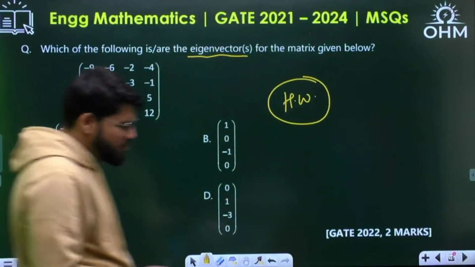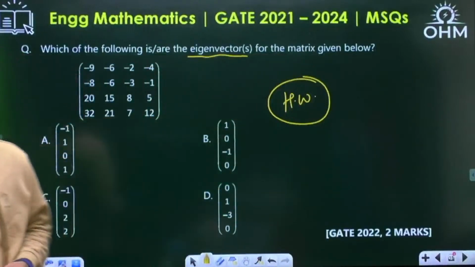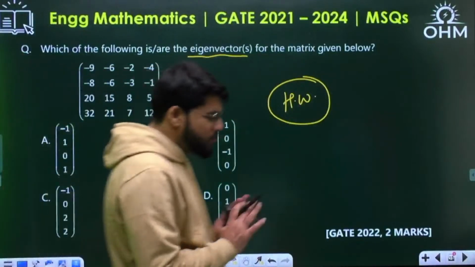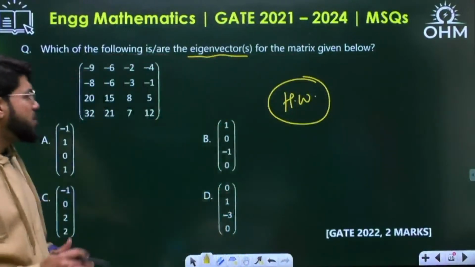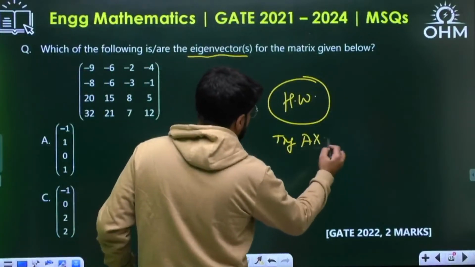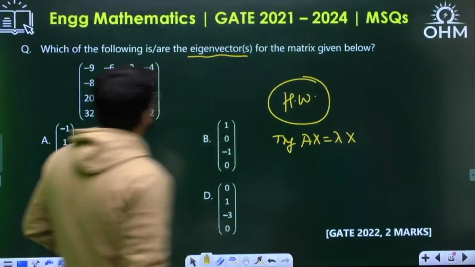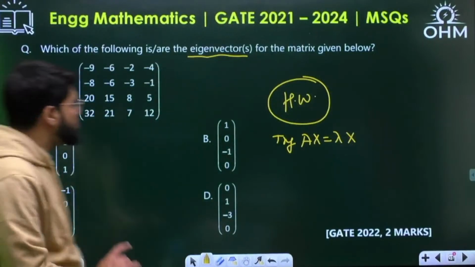You can assume the value of k also, not a big deal. What I'm telling is eigenvectors have produced MSQ questions 2-3 times. So this is the same model question, same approach you have to keep trying: Ax equal to lambda x. With numbers it will work. Only thing is size becomes more, but with numbers it will actually become more simple. Only thing you have to calculate correctly.